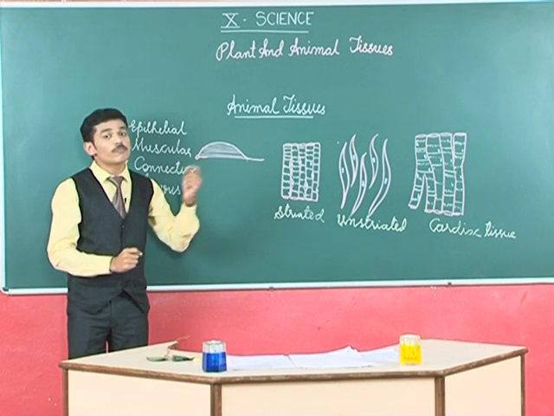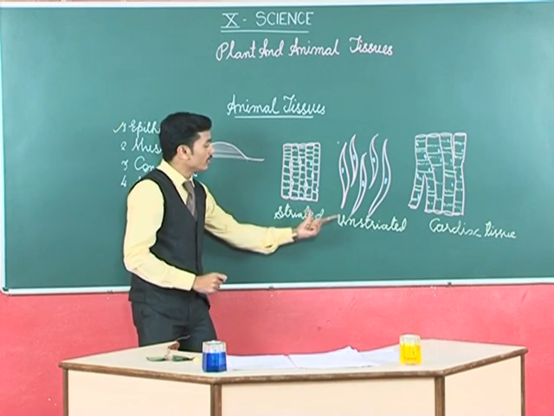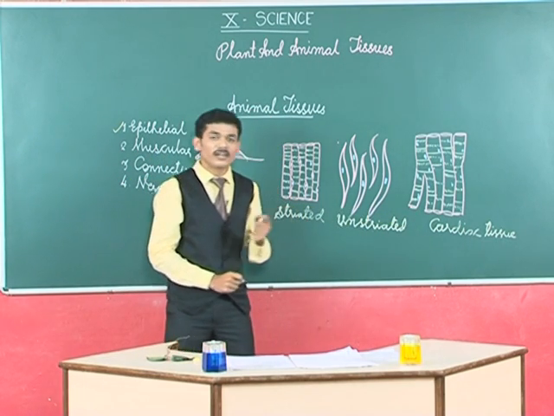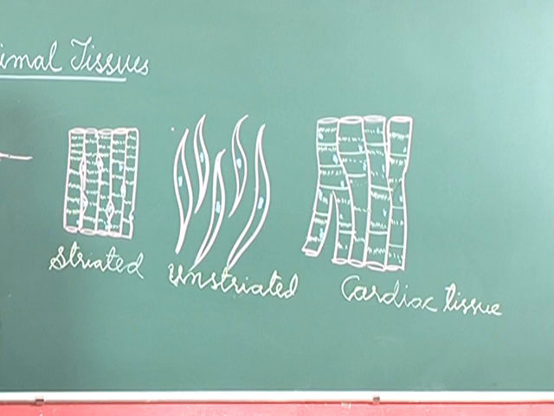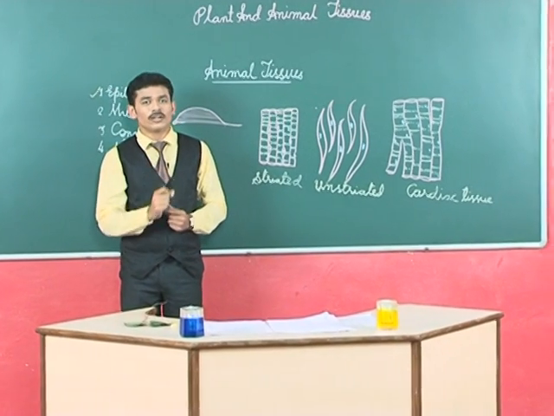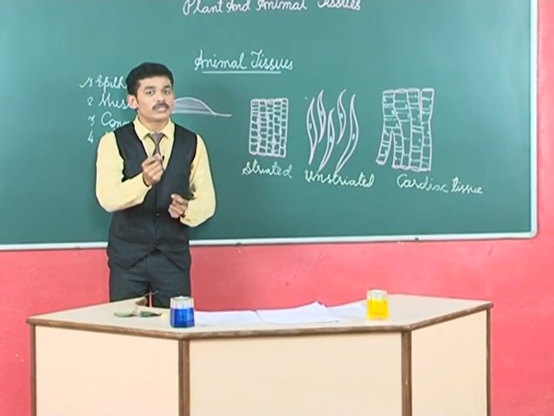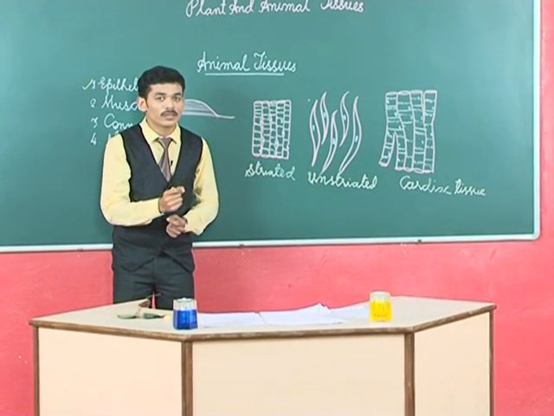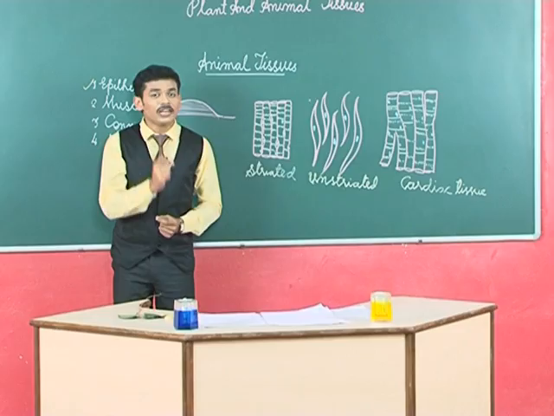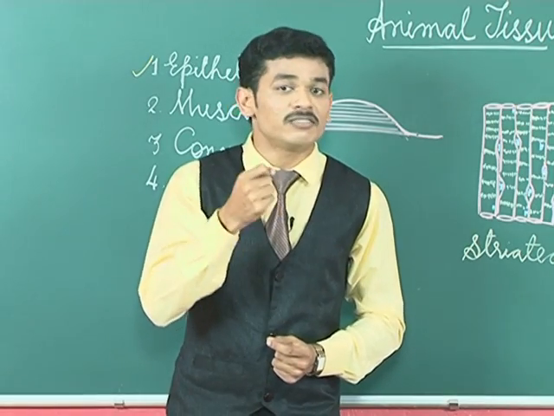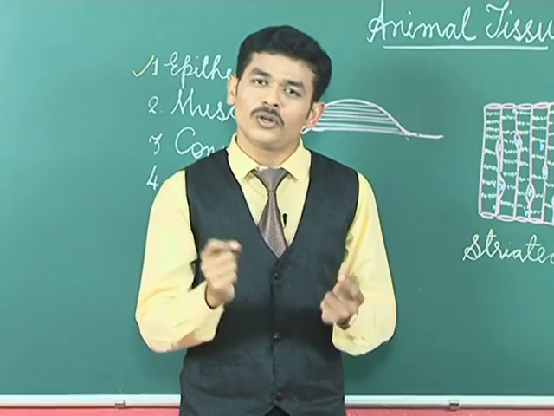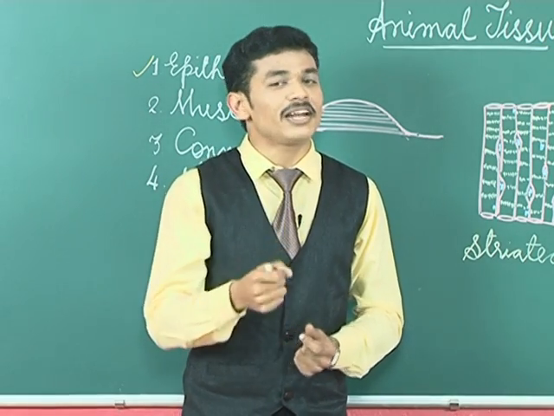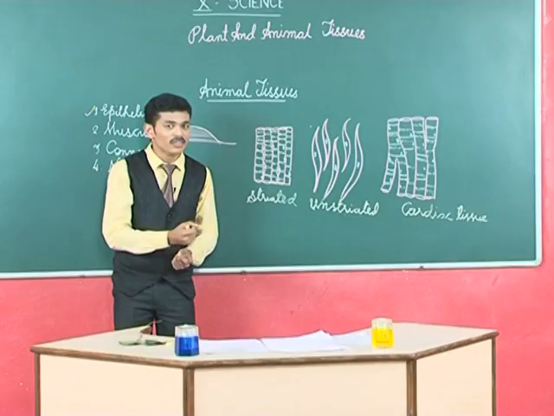There are mainly three types of muscular tissue: striated, unstriated and cardiac tissue. Dear students, now I'll tell you to raise your hands. Yes, you can raise your hands. I'll tell you to walk a few steps. Yes, you can do that. Now, I'll tell you to push the food which is there in your stomach to the intestine. Can you do that? No. Why? Let us find out the answer for this.